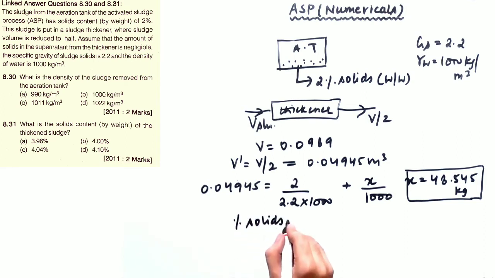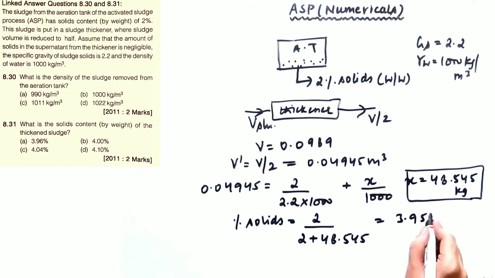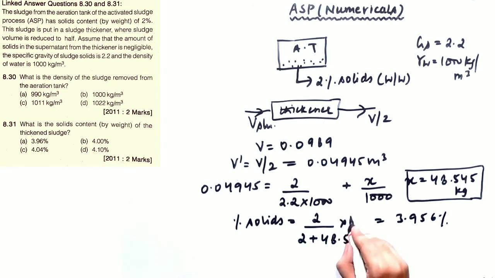The weight of the solid. What is the weight of the solid? 2 kg divided by the weight of the solid plus the weight of the water. That means the total weight of the sludge. So 2 plus 48.545. This is how you can calculate percentage solids, and this comes out to be 0.03956. You have to multiply this by 100 to get the percentage. So the percentage is coming out to be almost 3.9 percent.